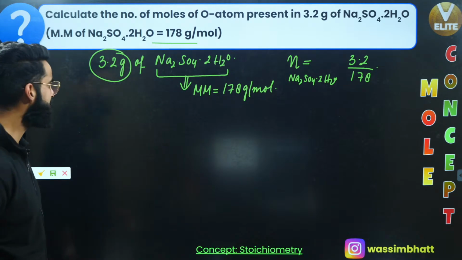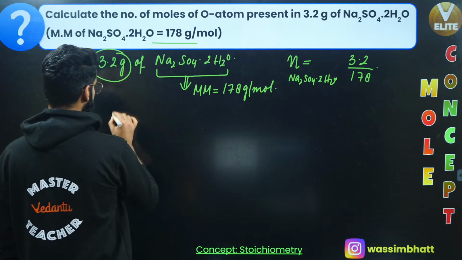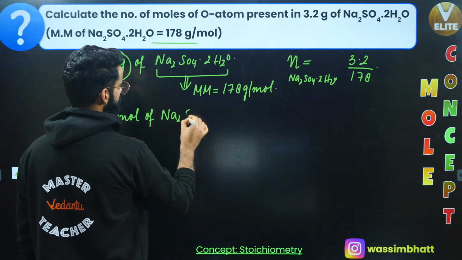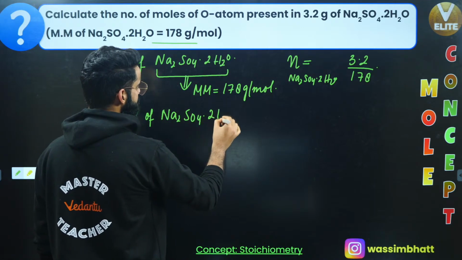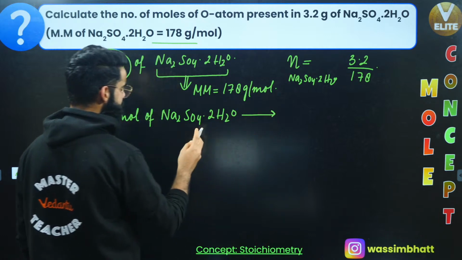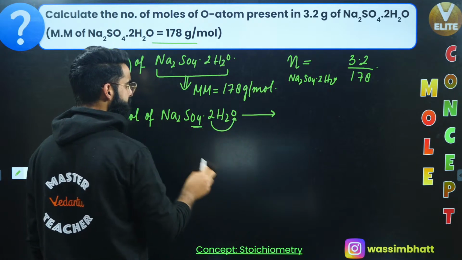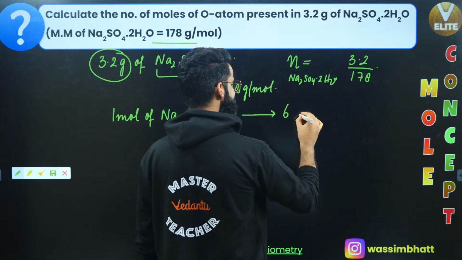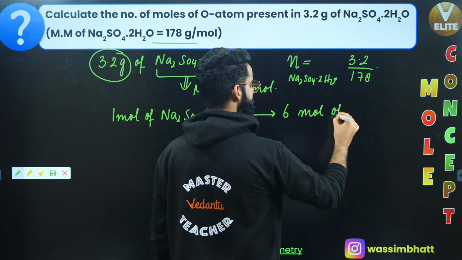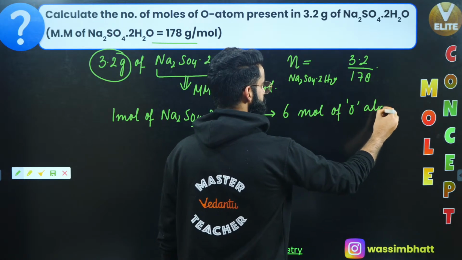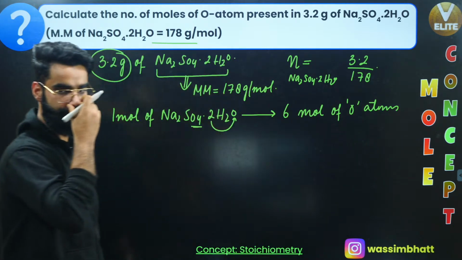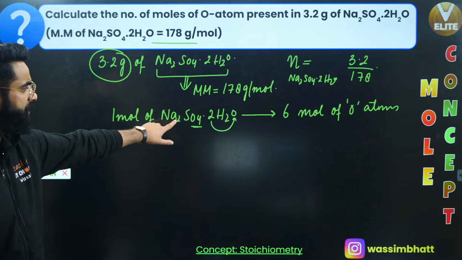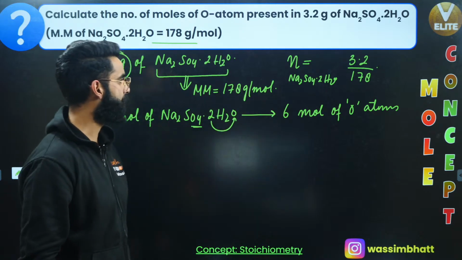Now people, just look at it carefully. Can I say 1 mole of Na2SO4.2H2O contains 4 plus 2, 6 moles of oxygen atoms? I can say this, right? So 1 mole of Na2SO4.2H2O contains 6 moles of oxygen atoms.